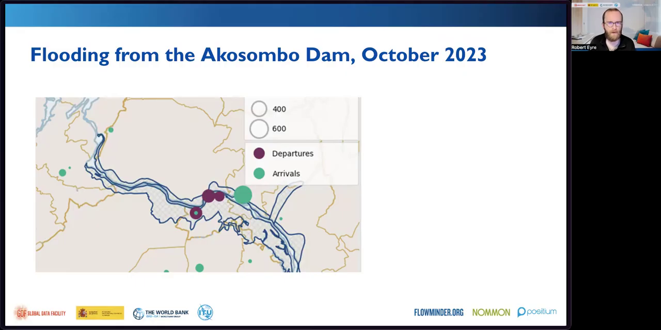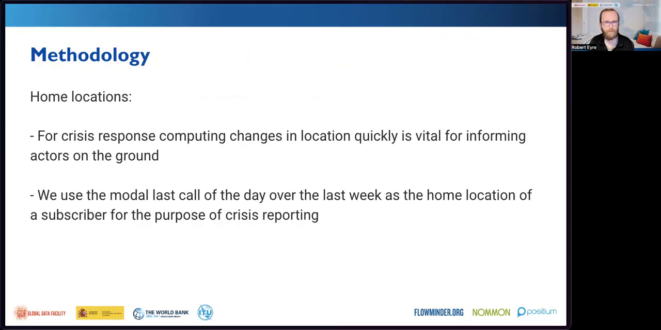First up, I'm going to talk about the methods used in this work. To compute home locations during crisis response, we need to use a small window of activity to rapidly find changes in locations. This means that when we compute the home locations of a subscriber, we typically only look at the last week to try and understand where they're located.